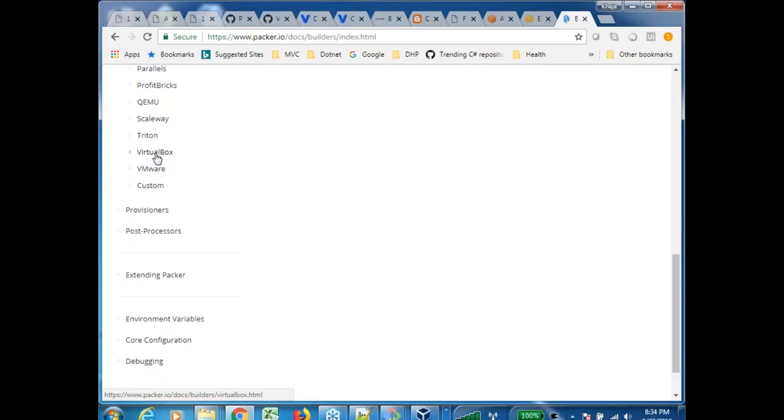With a post processor, I can use the same VMware file to create a Vagrant image, a Vagrant box. That is post processor. After you have done your work, do you want to convert this to some other format also, right? That is what many open source people do, but we might not generally do it. We'll basically stick to provisioners plus builder combination. That is more than enough, right?